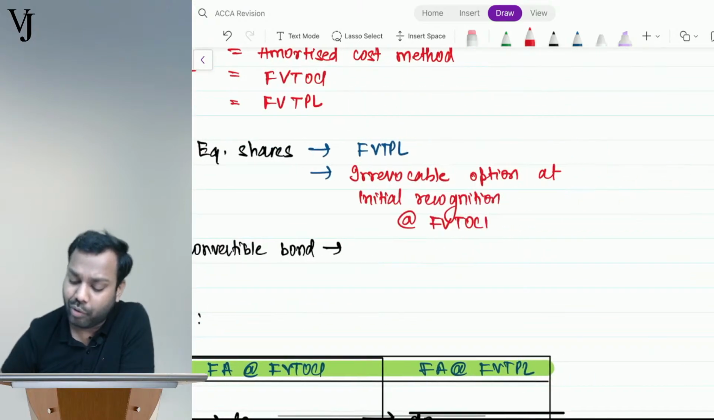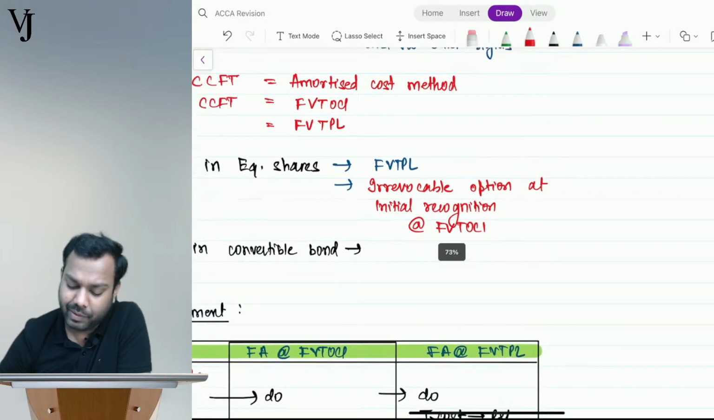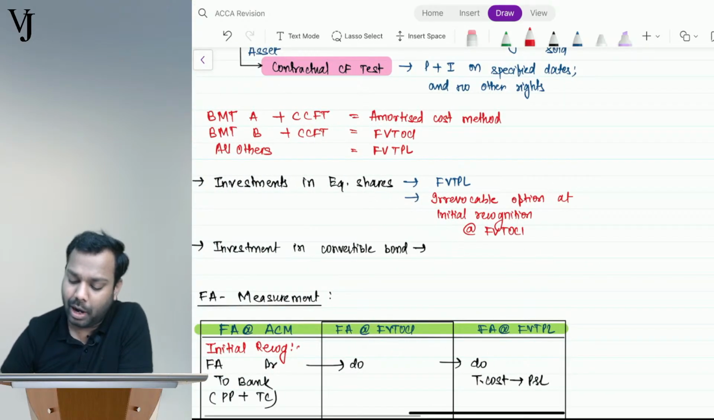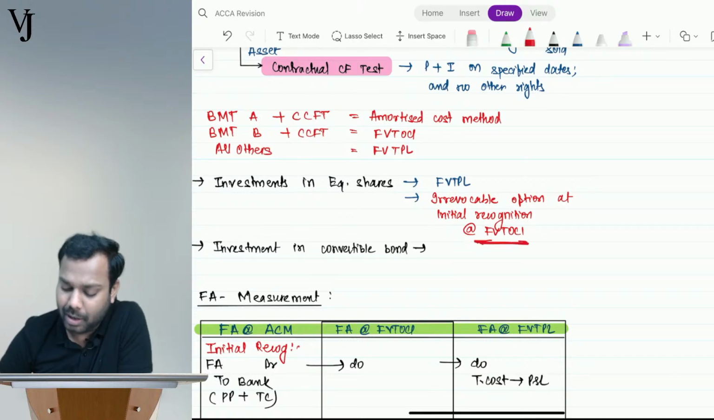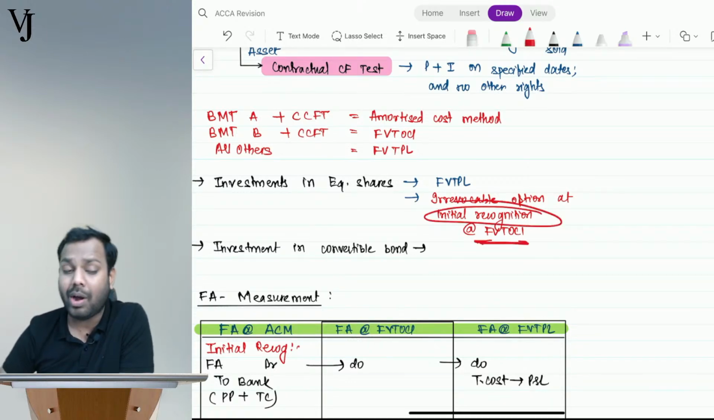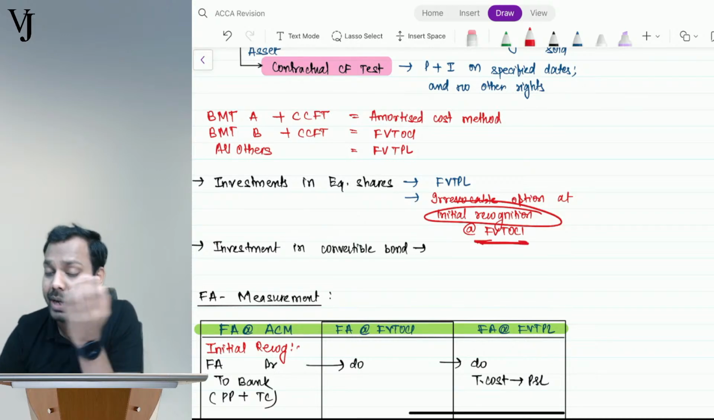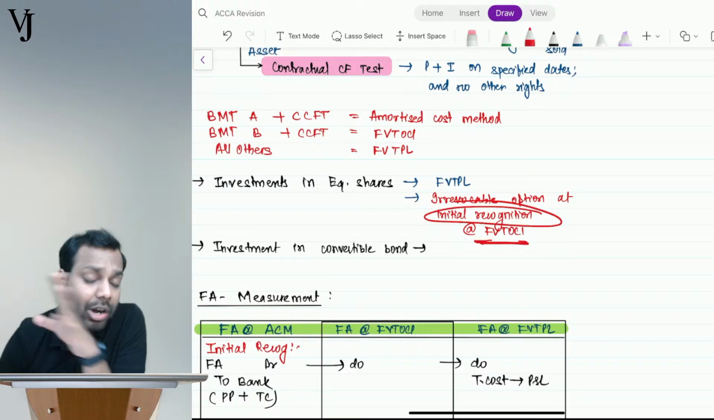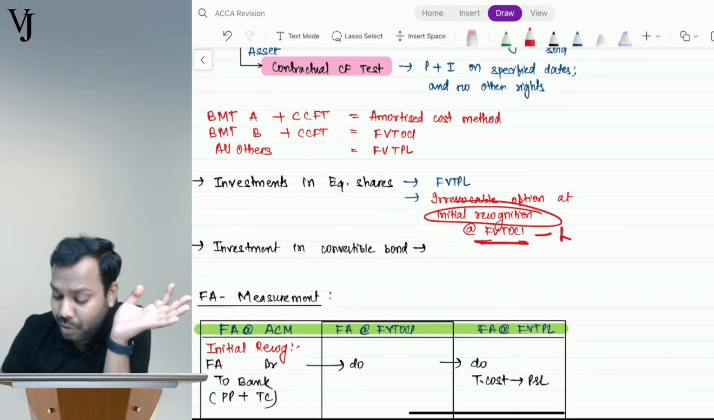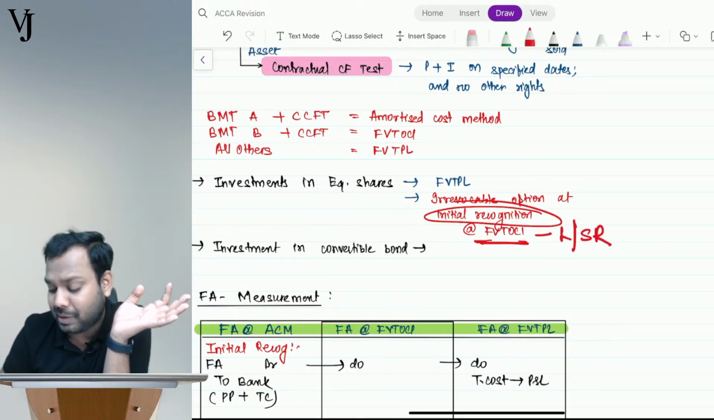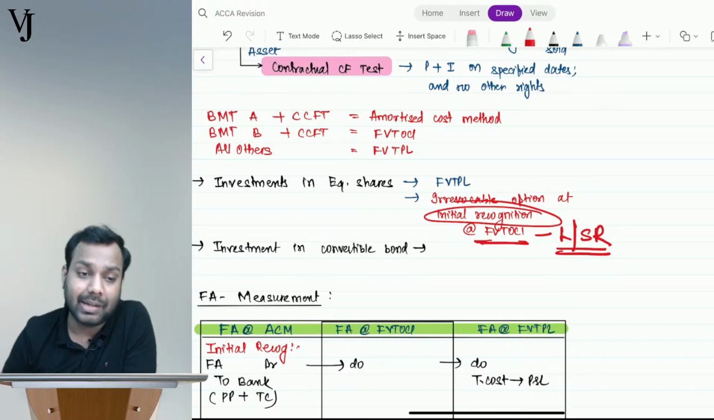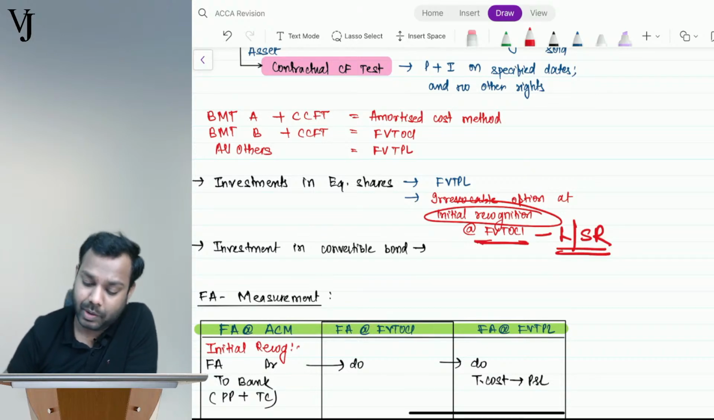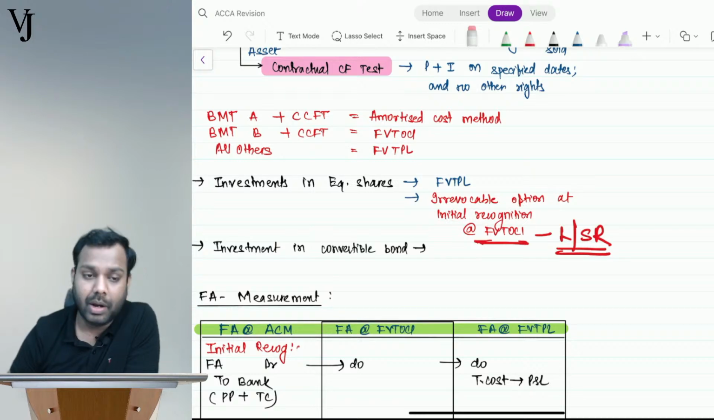But the standard gives us an irrevocable option to measure it at FVTOCI on initial recognition, not after that. On the date when you purchase, you can classify it as FVTOCI, but not subsequently. But that too only if it is for long term and strategic reasons. Are you getting this point? All of you, please tell me. Are you getting this point?